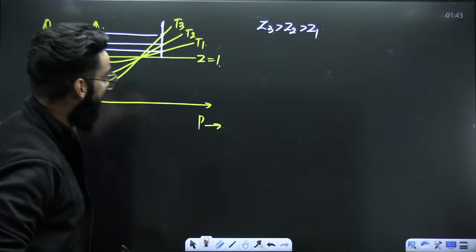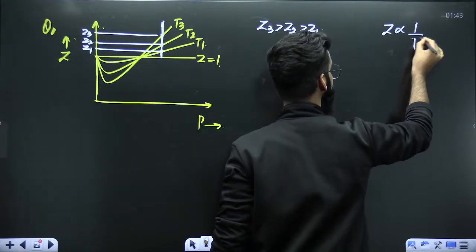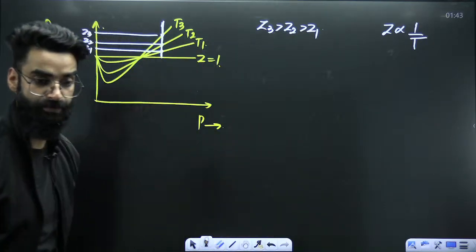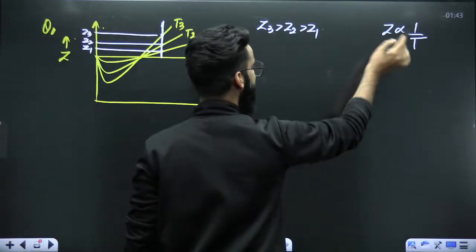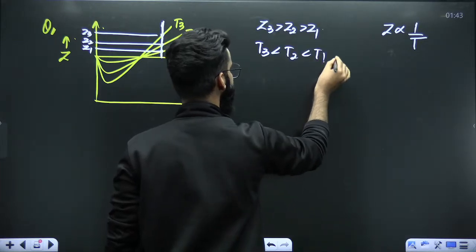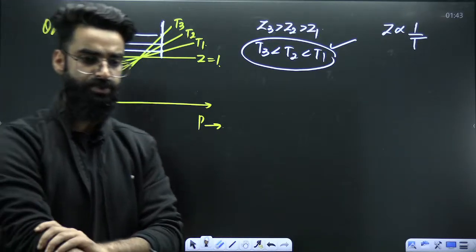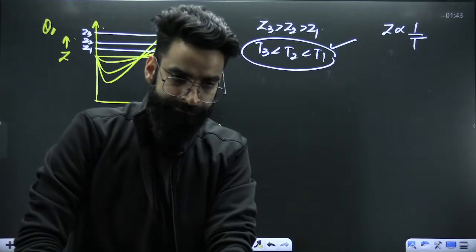Okay. At high pressure, Z is inversely proportional to temperature, right? More the value of Z, lesser the temperature. So T3 has to be less than T2, which has to be less than T1. This is the correct answer of the question. I hope it is super clear to everyone.